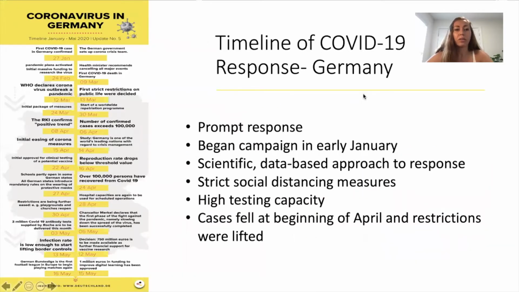Okay, so Germany was very prompt in their response, as we can see from their timeline. They took less than 1 month after the first COVID-19 case in Germany was confirmed and began their campaign in early January. Germany took a scientific, data-based approach when responding to the virus. Germany's government introduced strict social distancing measures on public gatherings and washing hands. And there was a nationwide ban on public meetings of more than 2 people outside of the workplace for 2 weeks.